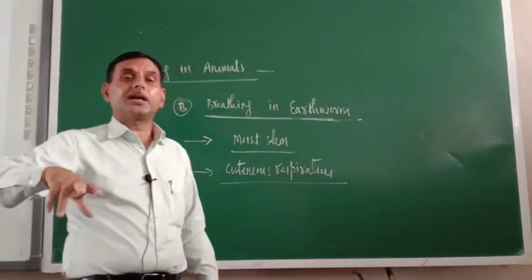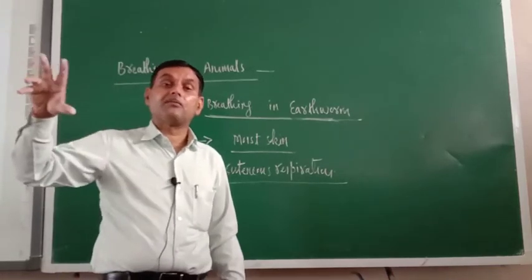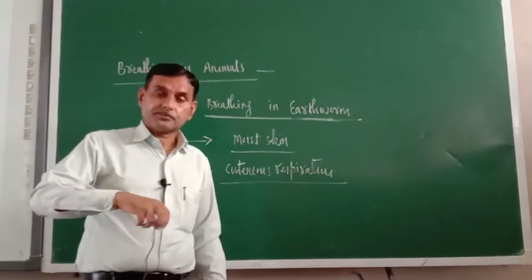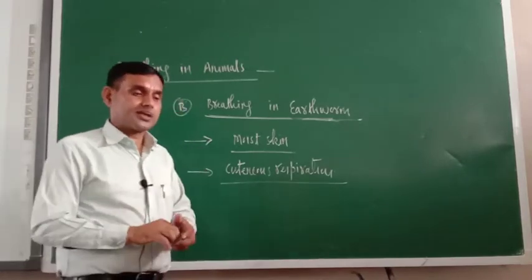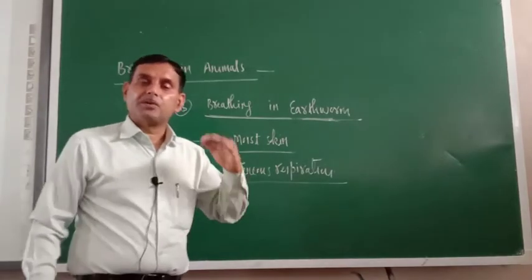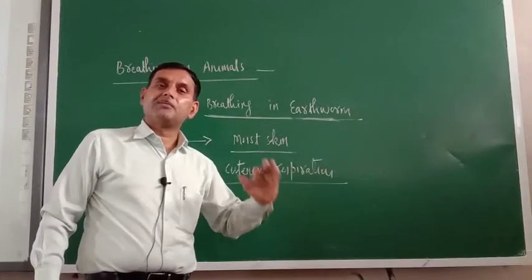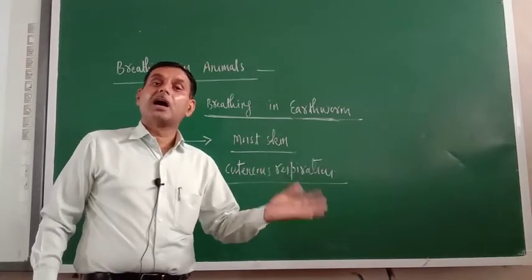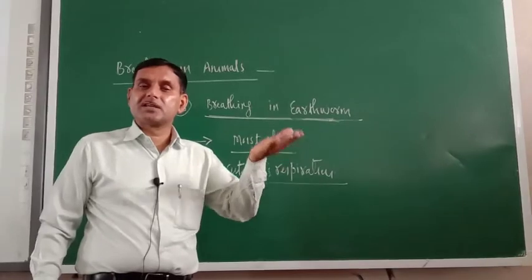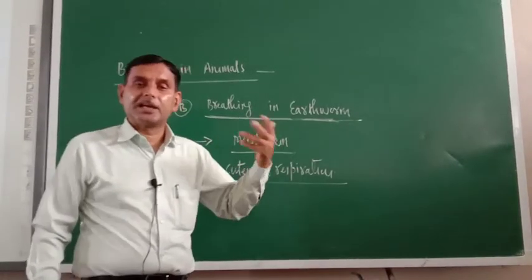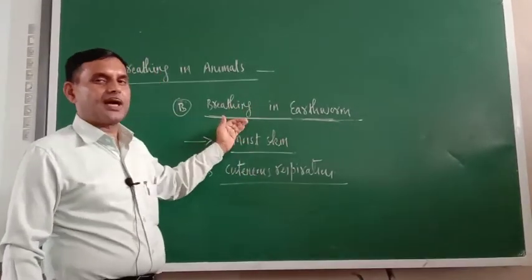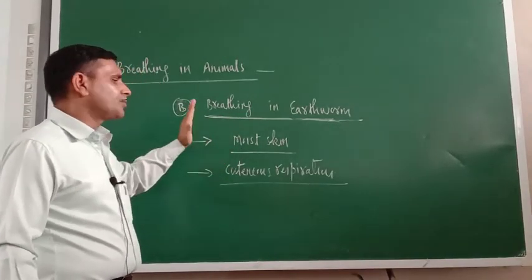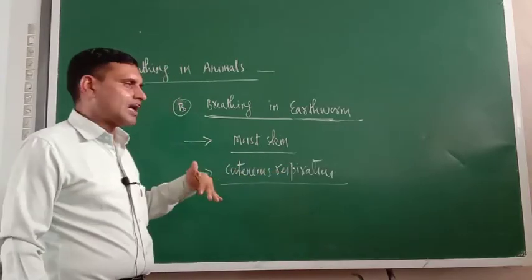This is the only reason that some of the farmhouses, before sowing the seed, they grow the earthworm first. Because when earthworm is there, they will bring the nutrients which are hidden in the earth on surface, so that the fertility of the soil increases. That is why earthworm is known as friend of farmers. So you understood, I am hoping, the breathing in earthworm. In the video also you have seen.